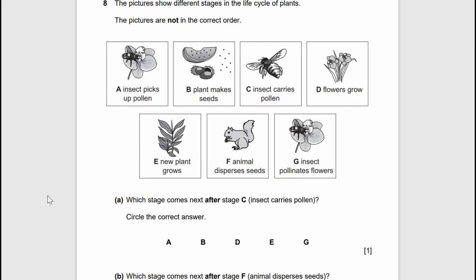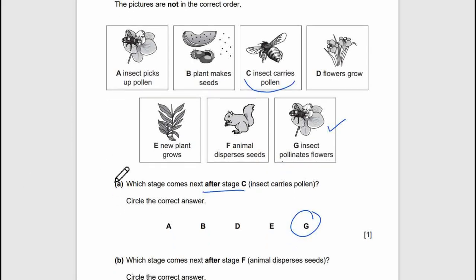So after stage C, insect carries pollen, then it will help in pollination. So it will be G. Insects pollinate flowers, so it will be G. Next after C, the insect will carry pollen and help in pollination.